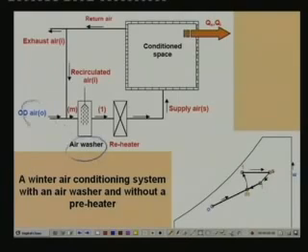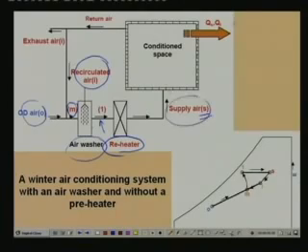Outdoor air and recirculated air are mixed. The mixed air at condition M flows through the air washer, and in the air washer its humidity increases to the required level. This humid air now flows through the heater, where it is sensibly heated to the required supply temperature S. This hot and humid air flows through the conditioned space, takes care of the load, and comes out at the conditioned space condition I. Some part of it is exhausted and the remaining part is recirculated. So this is another system which does not have a preheater.